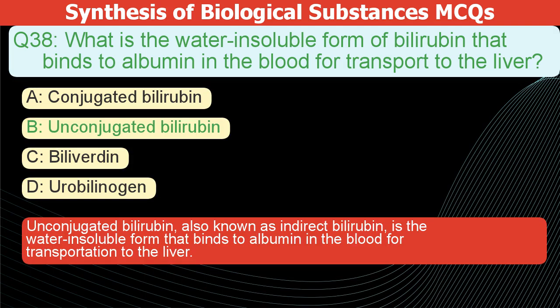The correct answer is B. Unconjugated bilirubin, also known as indirect bilirubin, is the water-insoluble form that binds to albumin in the blood for transportation to the liver.